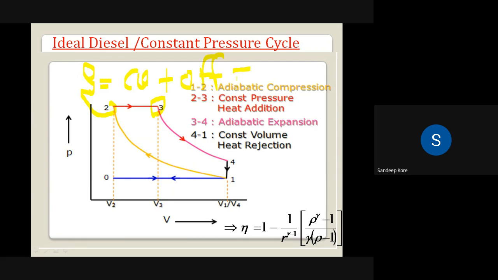So the ratio of the volume at which the injection ends to the volume at which the injection starts is called the cutoff ratio, denoted by rho.